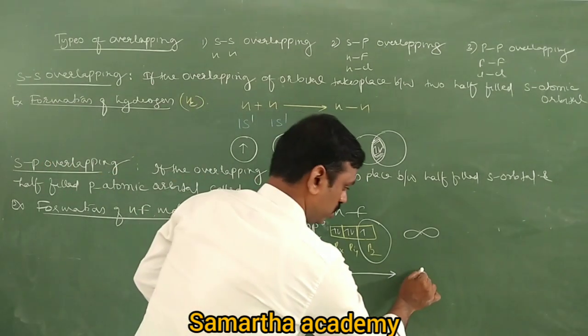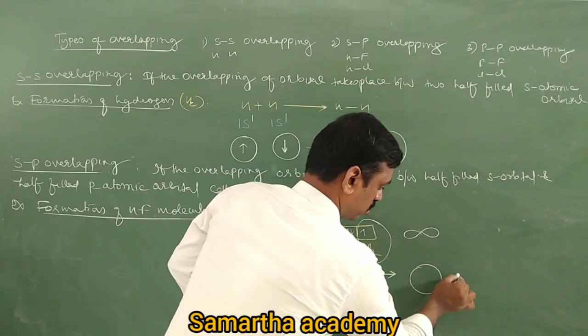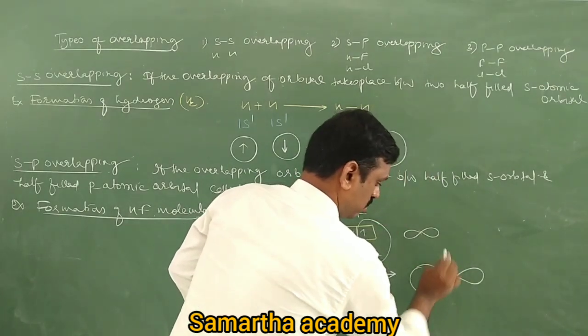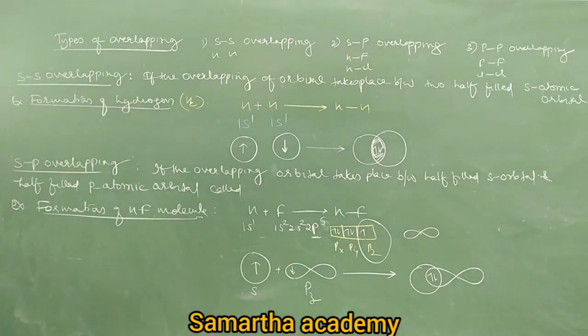So this overlapping is called sp overlapping. Clear? Next, the third type of overlapping is pp overlapping.